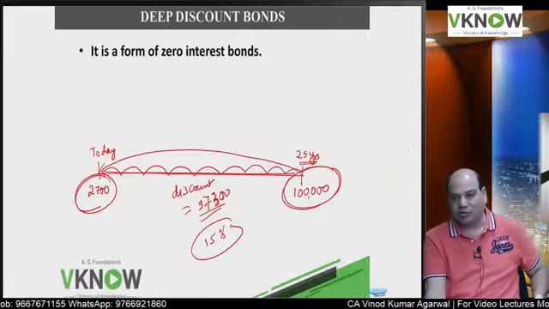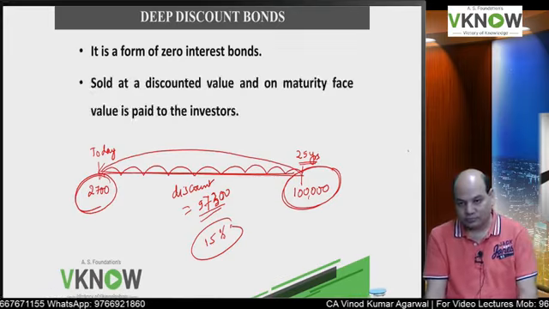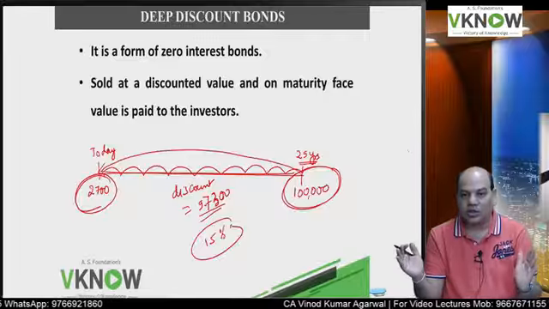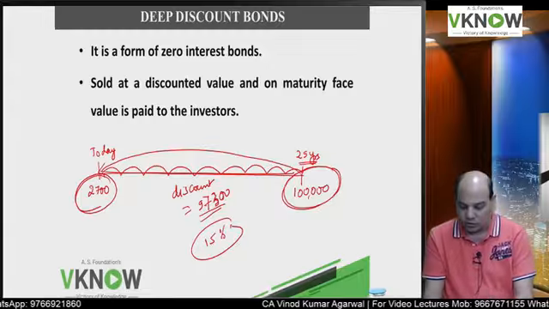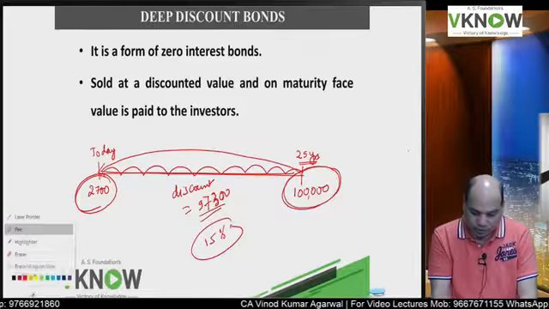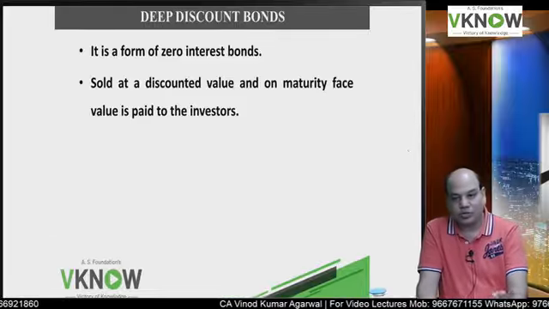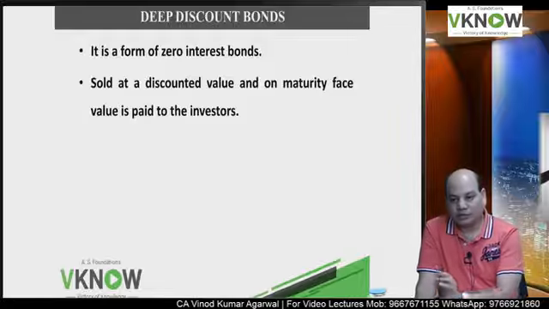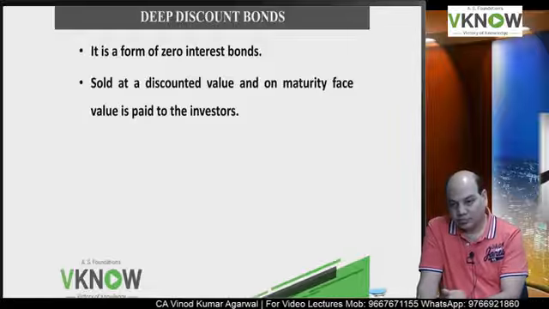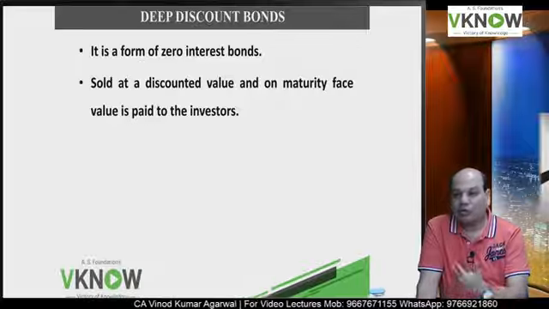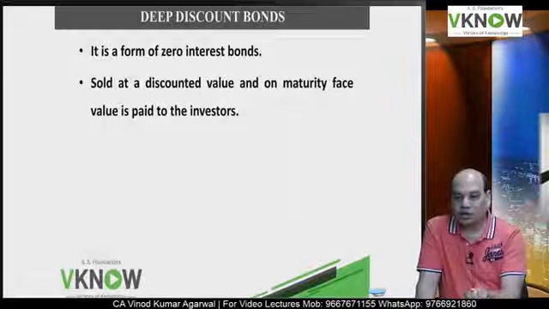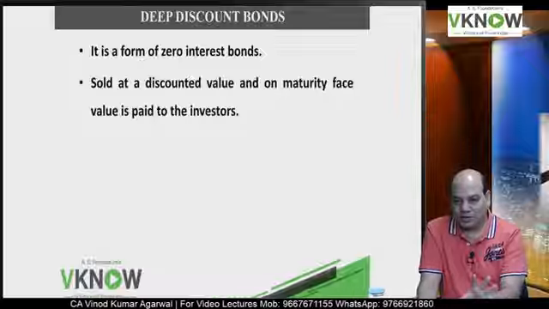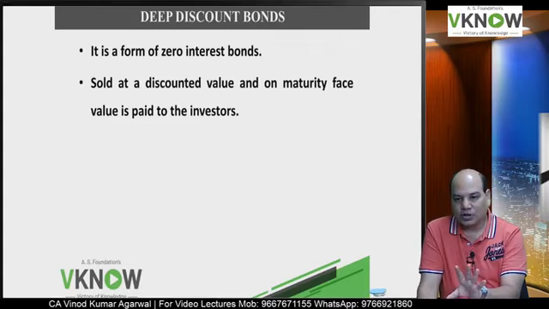It was called deep discount bond. They do not pay coupon, but they redeem the face value on maturity, and there is a huge discount given on the face value to the investor. What is the benefit to the company which issues this bond? The benefit is that they don't have to pay coupon every year. Is it right? So there is no cash flow obligation for the next 25 years. Good for companies which are into infrastructure businesses where you don't have cash flow for some number of years.